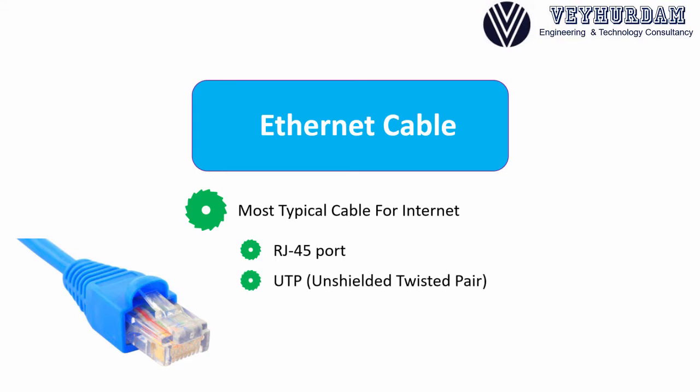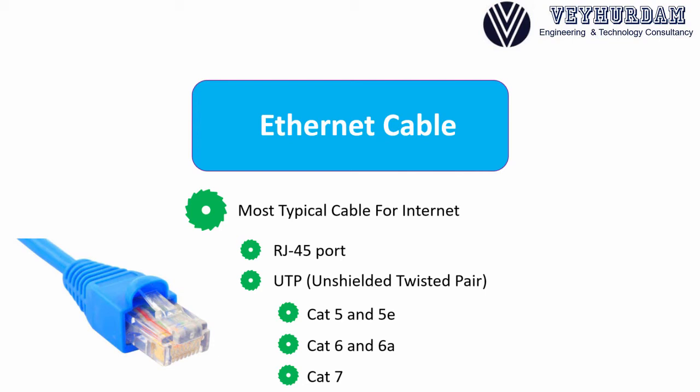The most typical type for Ethernet cable is unshielded twisted pair, which is UTP. UTP comes in 3 different types: Cat5 and Cat5e, Cat6 and Cat6a, and Cat7. These are available in different varieties and they have different speeds, different bandwidths, and we will all talk about them.